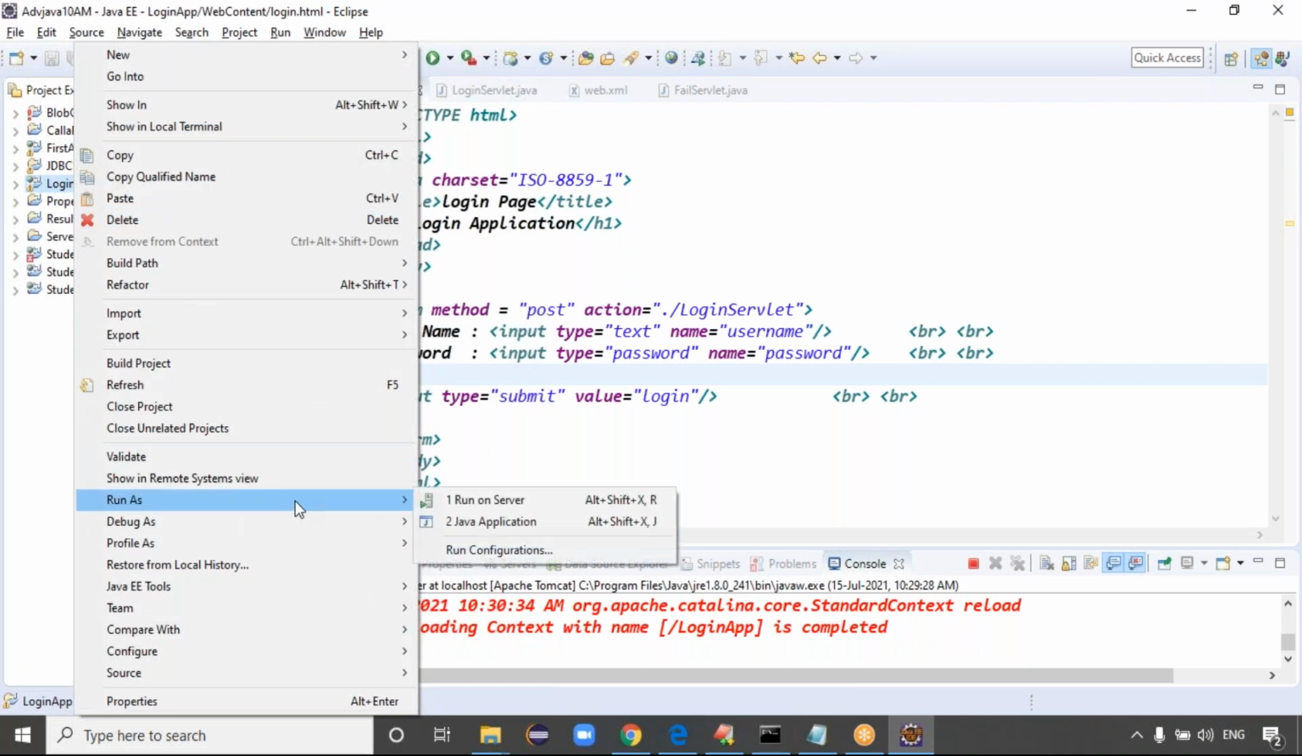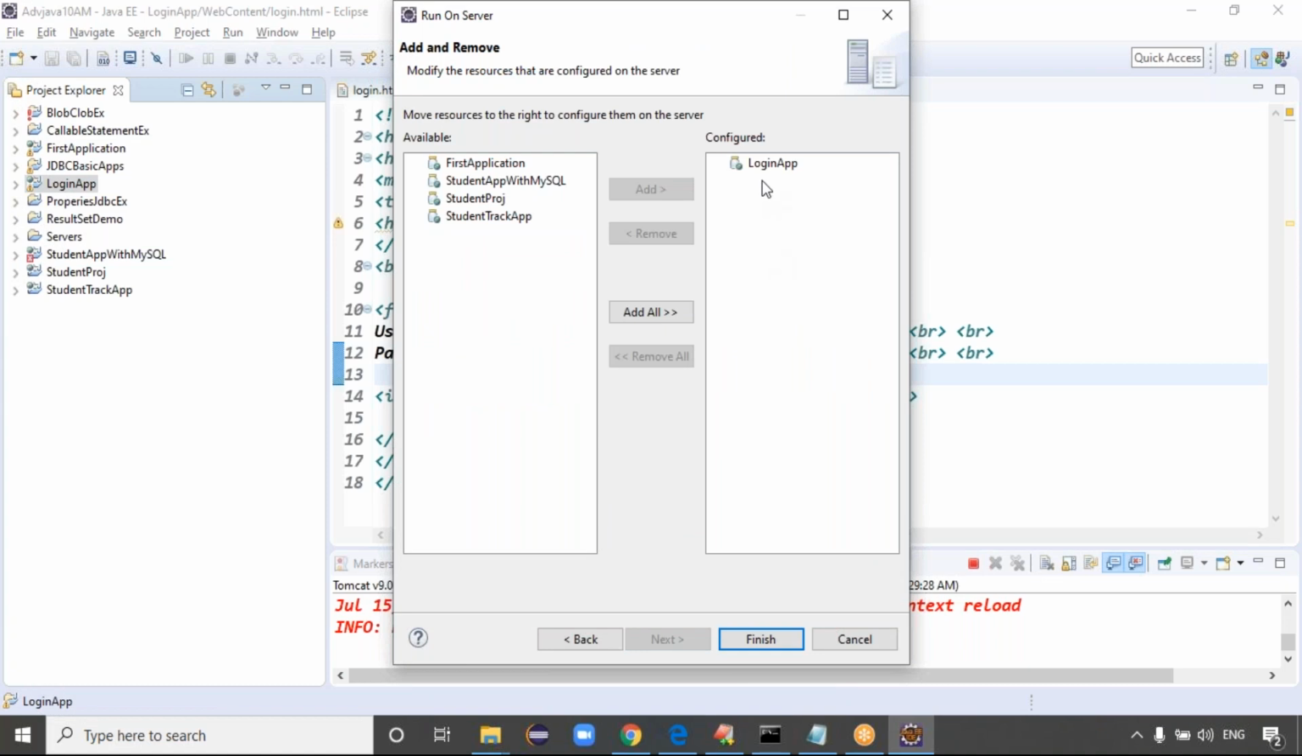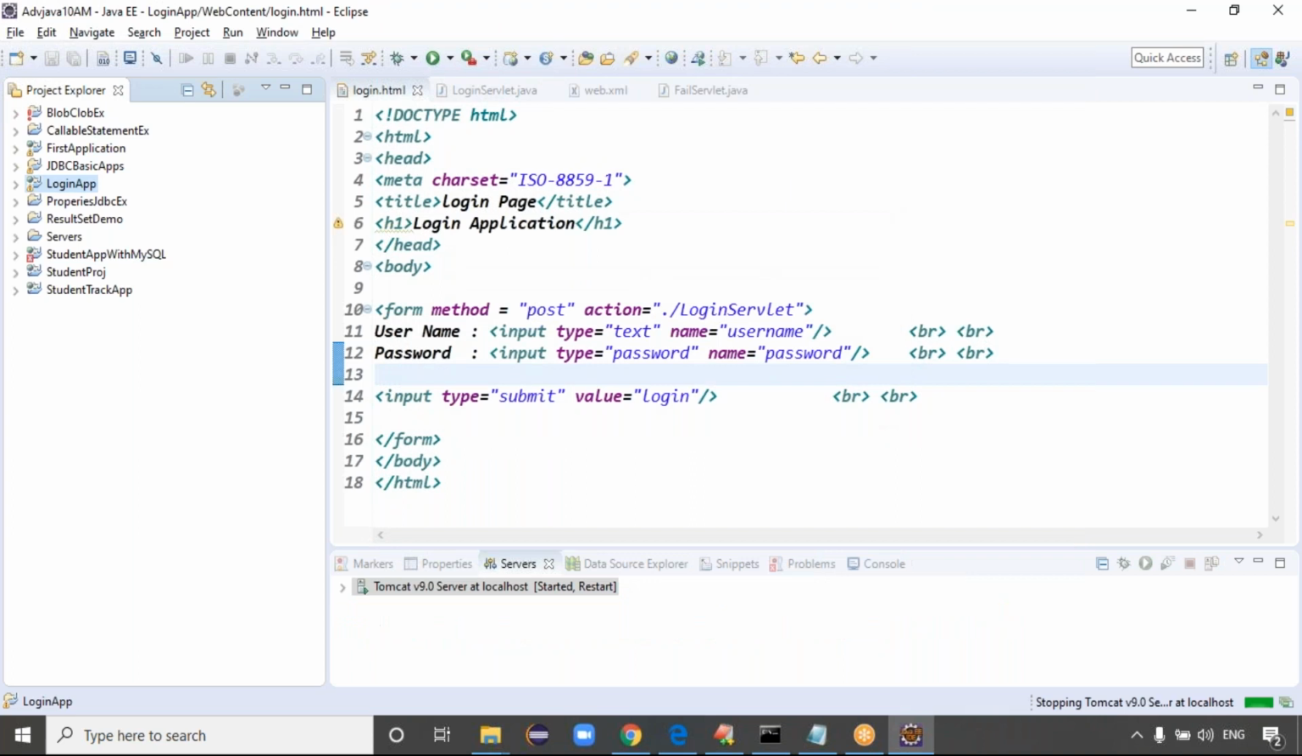Right click the project, guys, run as, run on server, right? So click on next. Select the project you are loading. So click on finish, right? That's it. Click on finish, right? Exactly.